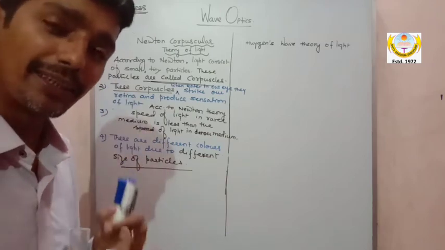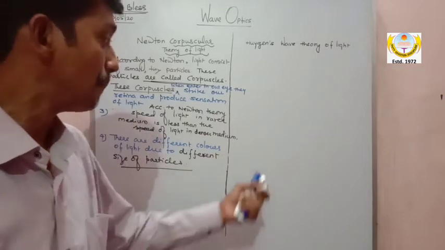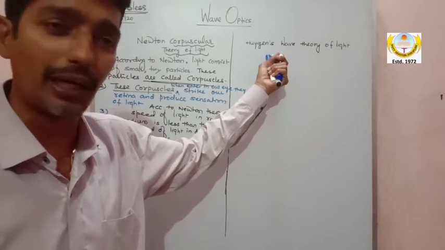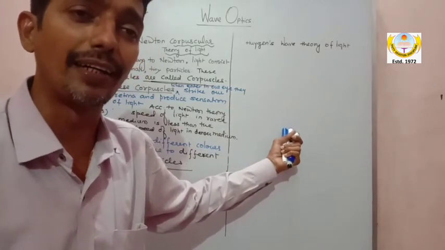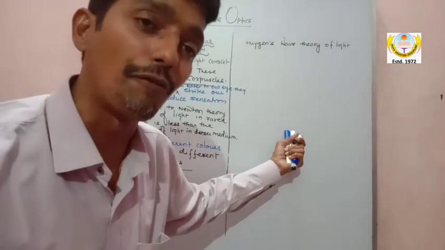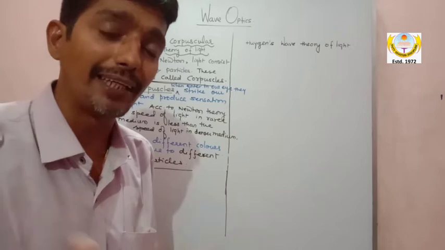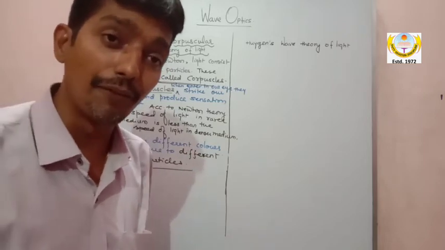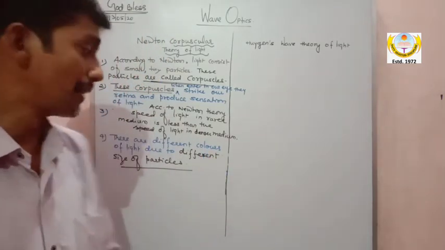So according to his theory, different colors of light are due to different size of particles. But again, Huygens' wave theory proved no, the different colors are not due to different size. The different color is due to different wavelength of light, because light is a wave, it possesses wavelength. So the different colors are due to different wavelength, not due to different sizes of the particles.